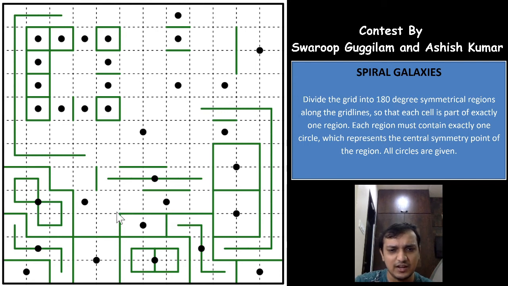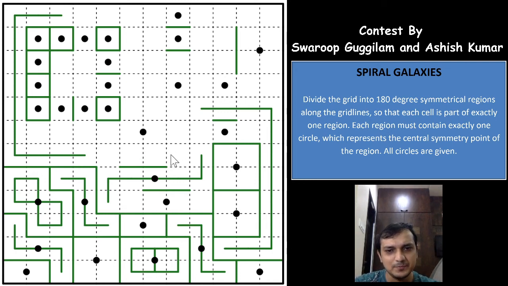Now if you see this cell, it should be taken by this galaxy only. There is no way you can go with this or this galaxy. So if this thing comes down, this thing has to go up. Okay, and you can close this region here. And now this cell cannot be taken by this galaxy, right? Or else you will have the same here, but it's already a galaxy, which means this cell will have to be taken by this galaxy, and you can close the region here again. Okay.